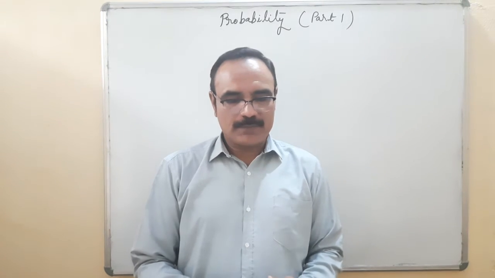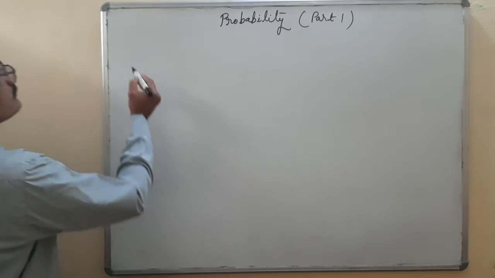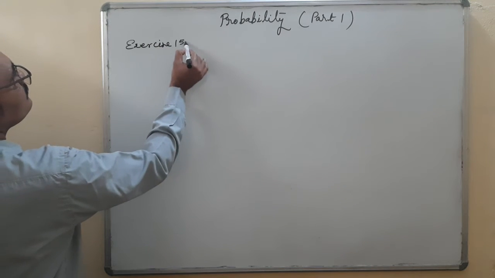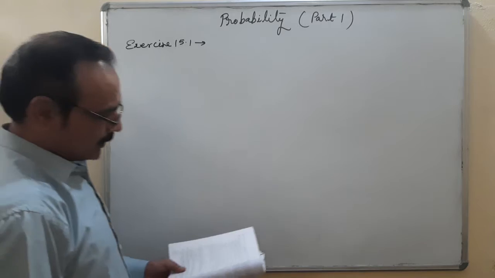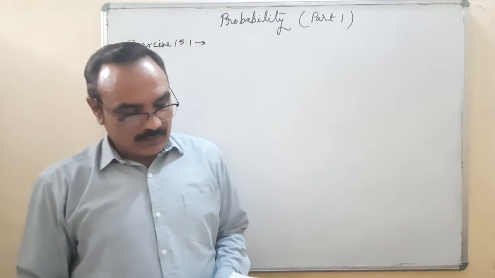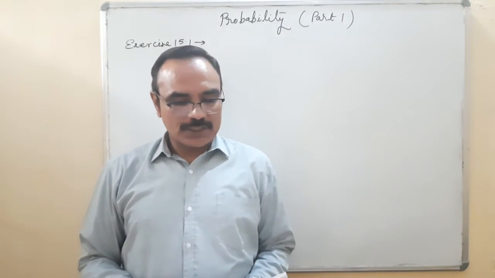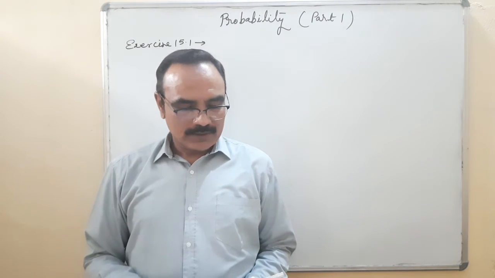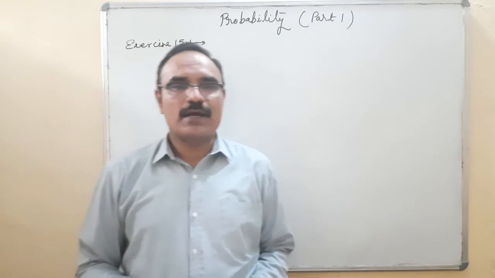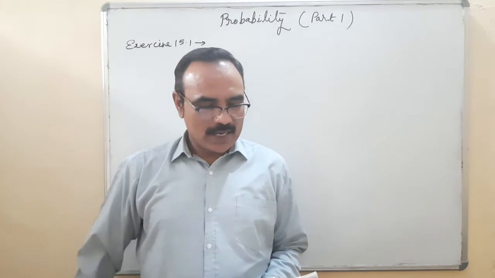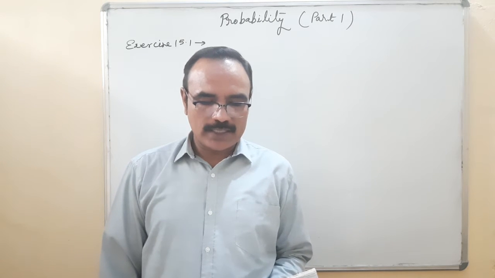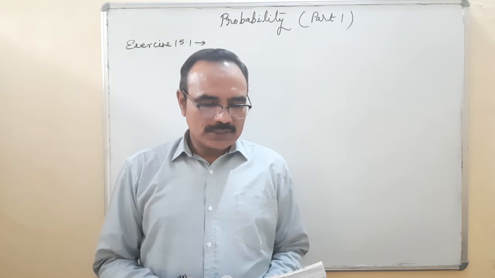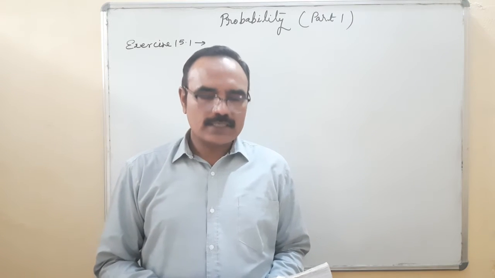Now coming to Exercise 15.1. One or two questions. These questions are given in the form of the probability of an event E plus the probability of event not E is equal to 1. By the way, question number two, I would like to draw your attention here: which of the following experiments has equally likely outcomes? Explain. Number 1, a driver attempts to start a car. The car starts or does not start.